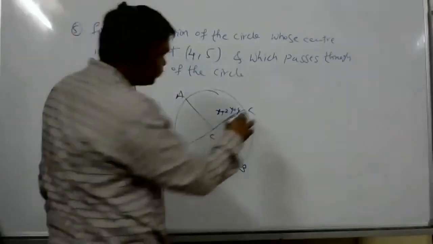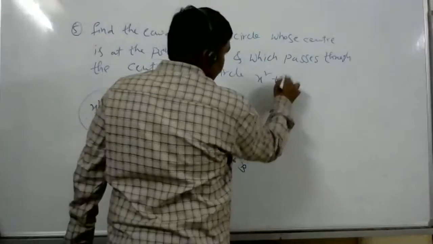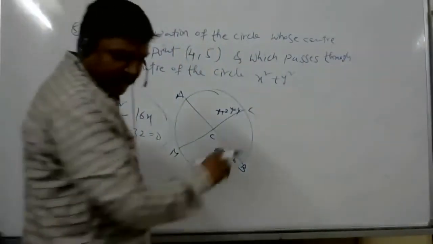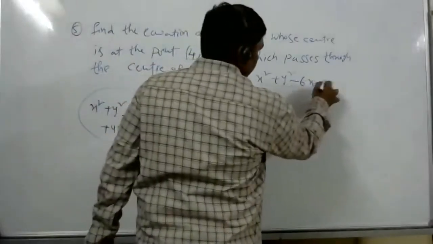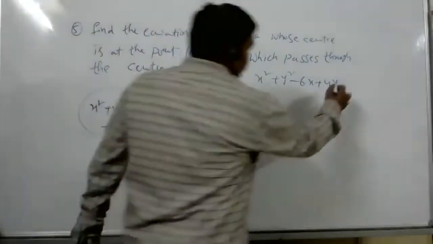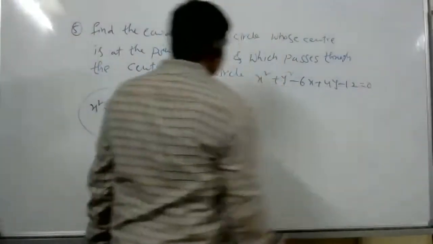x square plus y square minus 6x plus 4y minus 12 is equal to 0.